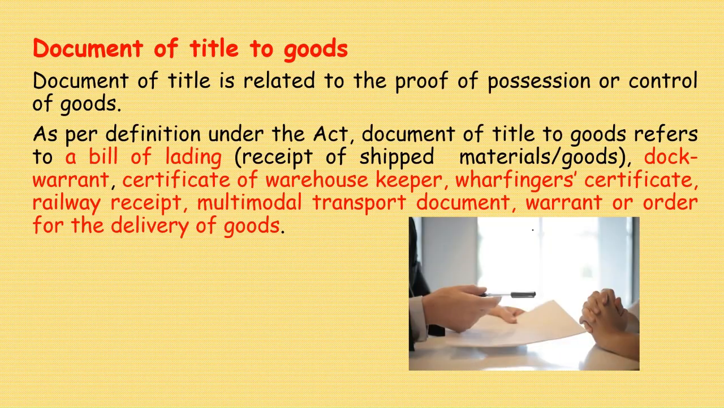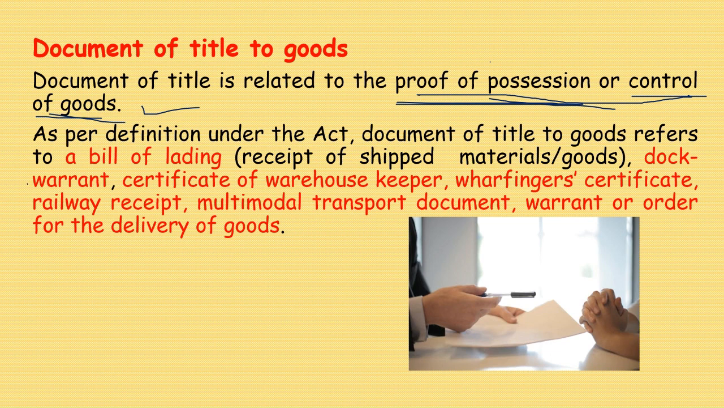This is about goods. Document of title to goods is a very important definition. Document of title is related to the proof of possession or control of goods. Whoever has possession will have proof of custody of such movables or control of goods. As per this definition under this Act, a document of title to goods includes a bill of lading,